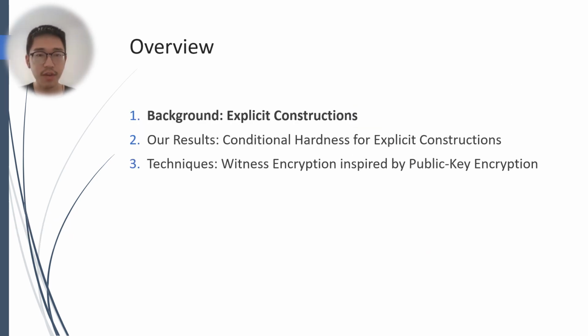This talk is going to have three parts. In the first part, we will consider the background of explicit constructions and explain what are the problems that we care about and why we need to care about them. And in the second part, we will explain our results, which is conditional hardness for explicit construction problems. And in the third part, we will explain briefly our techniques. And the main technical ingredient is a witness encryption construction inspired by public key encryption.